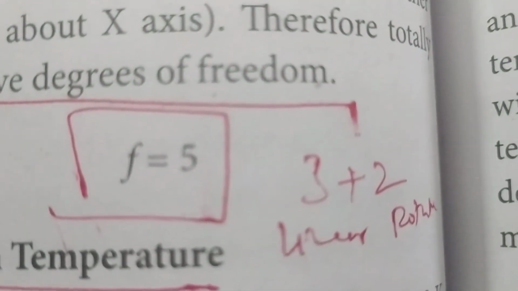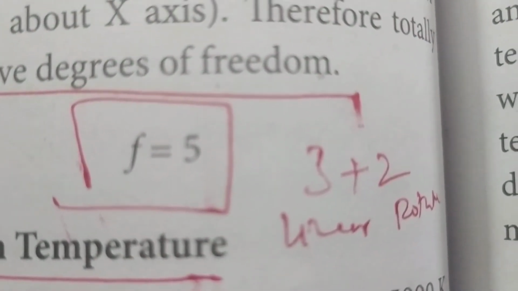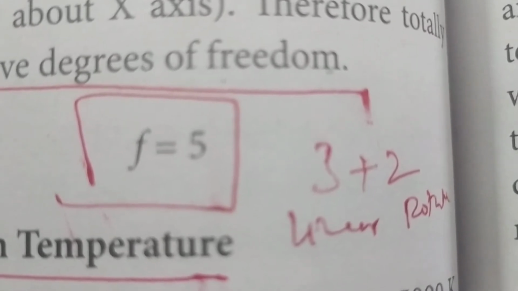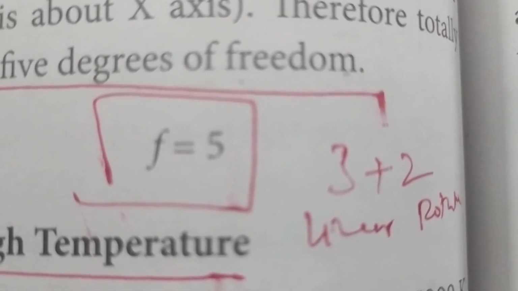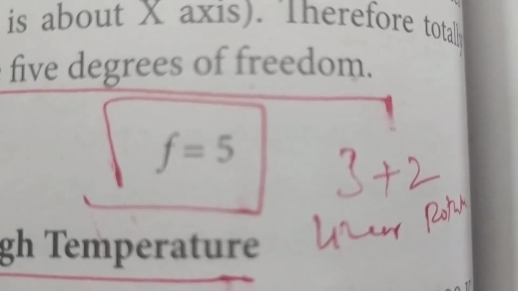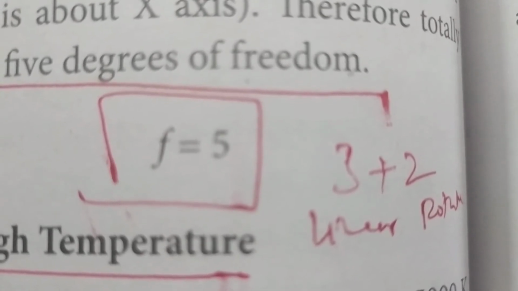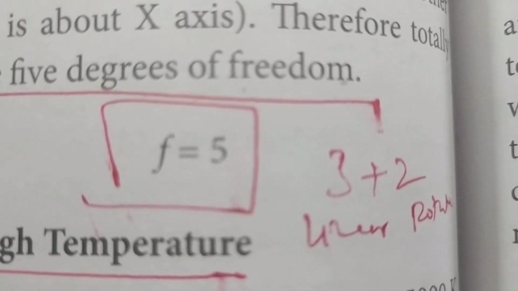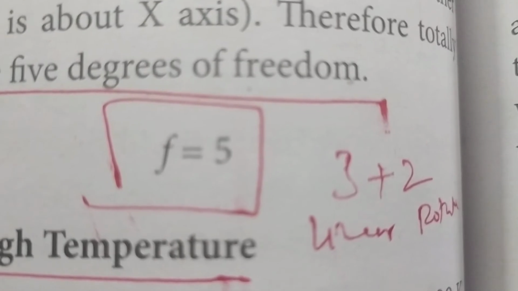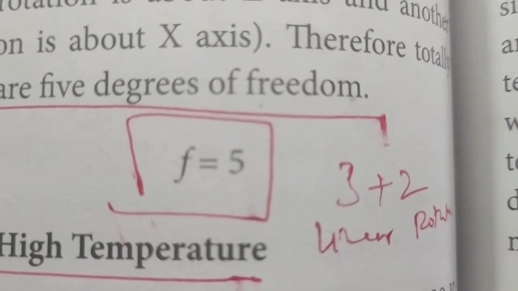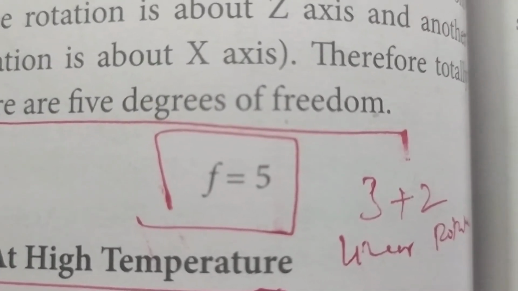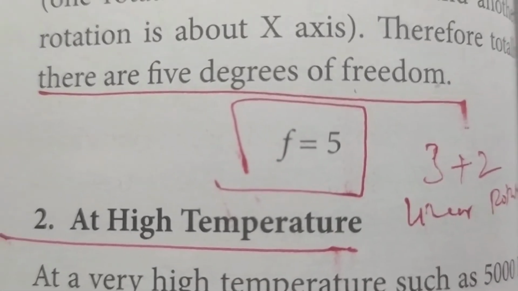And so here F is equal to 5, that is 3 plus 2: 3 linear degrees of freedom and 2 rotational degrees of freedom. 3 linear means x, y and z, and 2 rotational means along the x axis and along the y axis, leaving the other axis, because rotating along its own axis will not give any degrees of freedom.